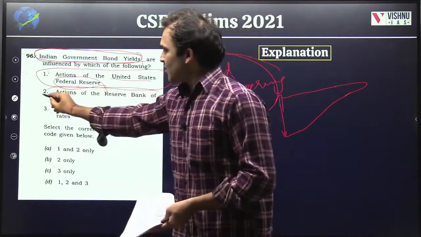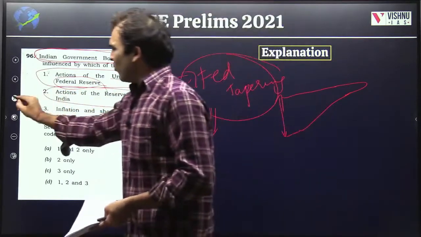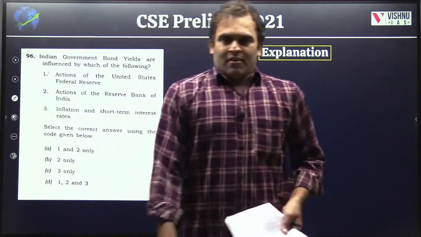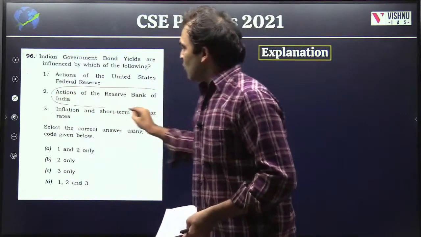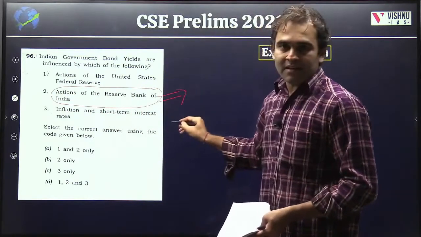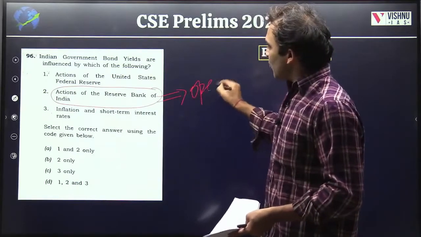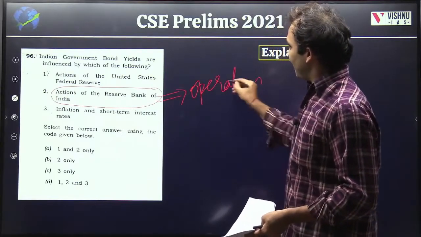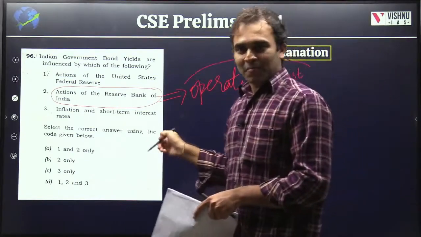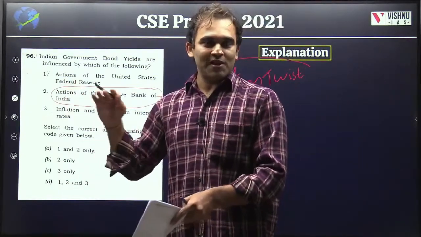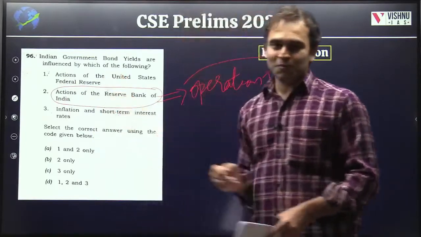Then second, actions of the Reserve Bank of India. Again, whatever the US Federal Reserve is doing, the same thing the Reserve Bank of India is also doing. The RBI has done something called Operation Twist. I was expecting a question on Operation Twist itself, but they have expanded the scope of Operation Twist and included even these two.